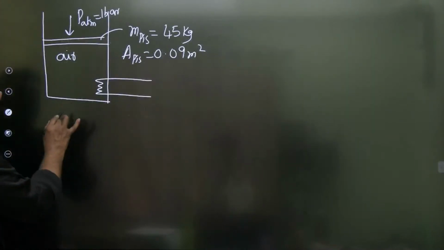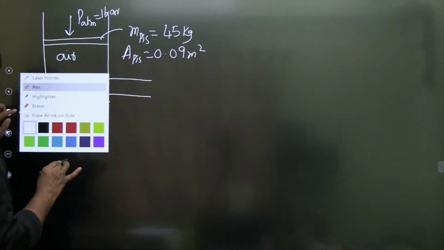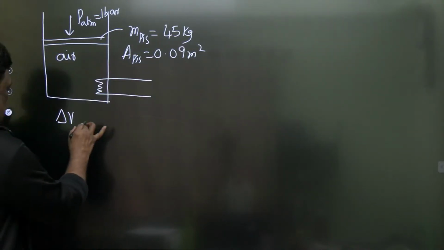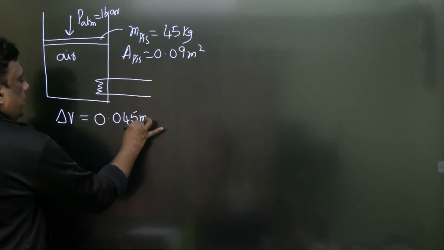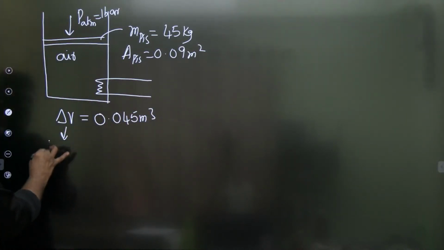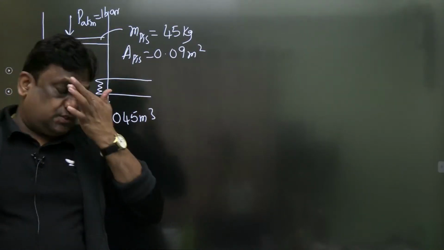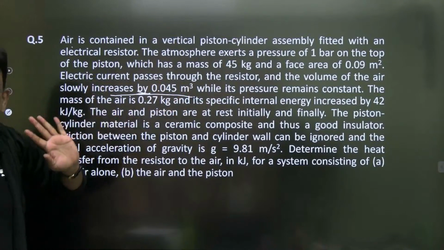So the change in volume is 0.045 cubic meter, which is the final volume minus the initial volume, because he said increases by, not increases to. While the pressure remains constant.